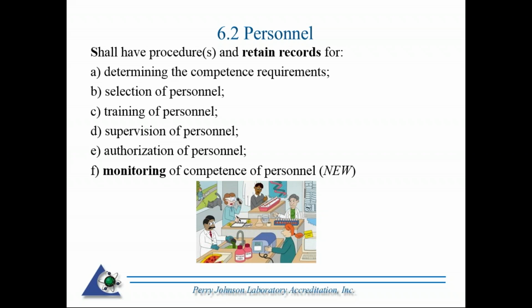All right, still in personnel. So laboratory shall have procedures and retain records. A procedure means you have to show how it's being done, something that says how something is done, and a record is showing what was done. So we'll go down the list here: determining the competence requirements, selection of personnel, training of personnel, supervision of personnel, authorization of personnel. And something new here is the monitoring of competence of personnel.